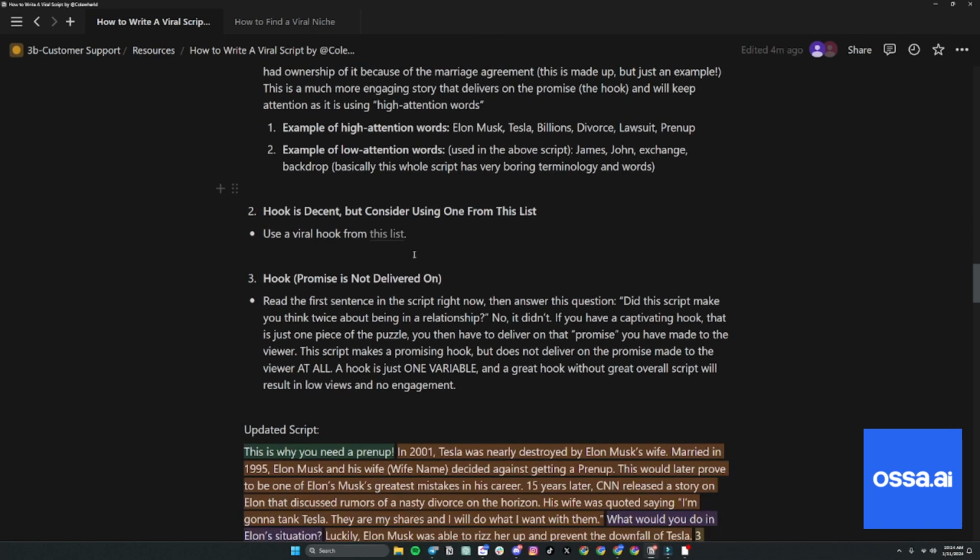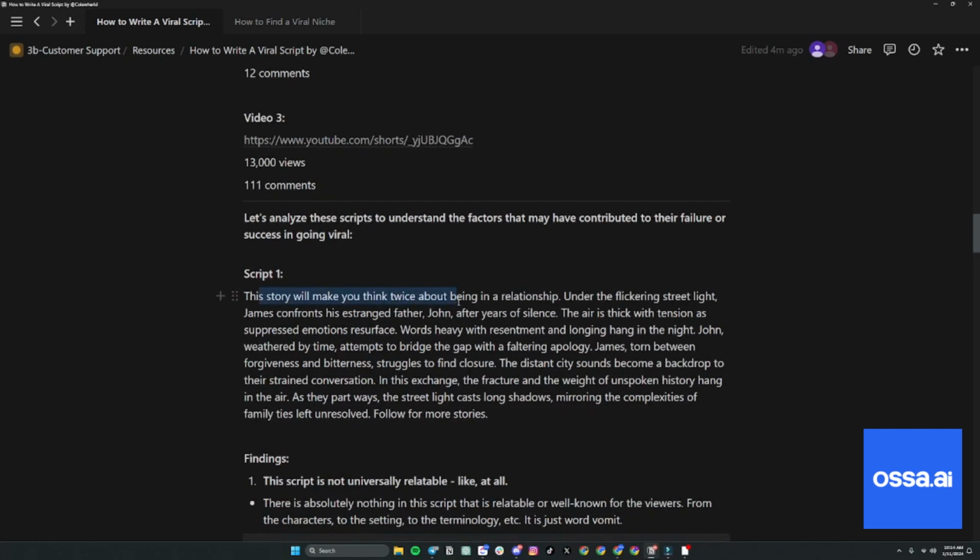So the hook is decent, but consider using one. And also, I just talked about this: the promise is not delivered on. So once again, you can read through this script and ask yourself, did I actually think twice about being in a relationship after listening to this?